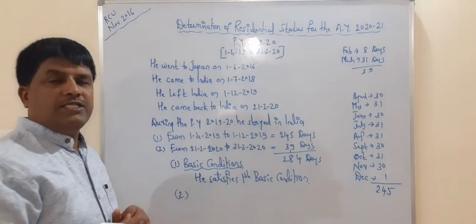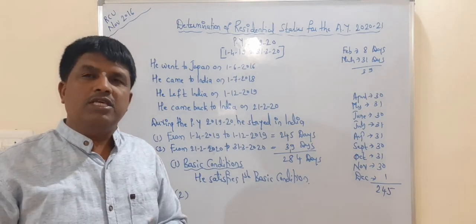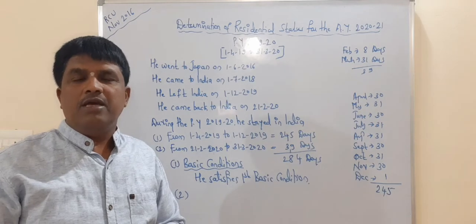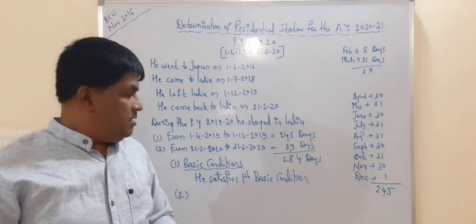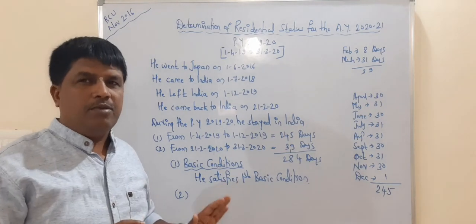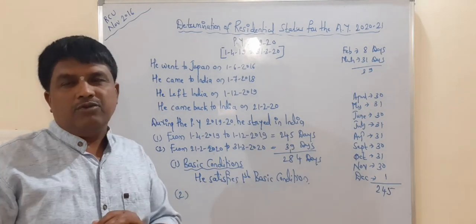As he satisfies the first basic condition, we need not go through the second basic condition, because rules say that he must satisfy at least one of the basic conditions. So as he satisfies the first basic condition, he is a resident. So just you remember.